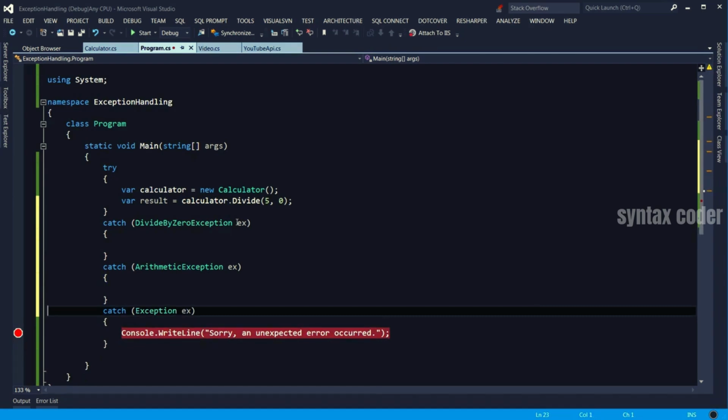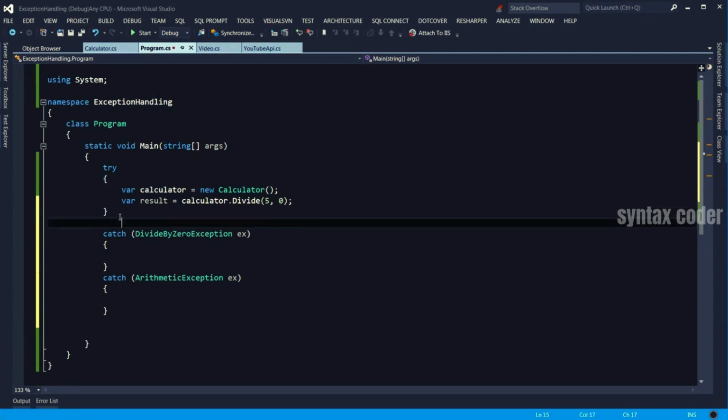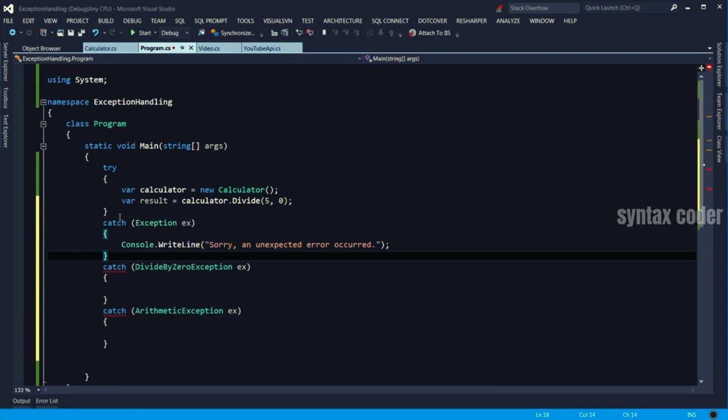And the most generic one, which is the exception one. Why do they have to be from most specific to most generic? Because in C# or any object-oriented languages, you should know that this parent class can hold a pointer to any of its children, which means if we put this at the beginning here, any exception that happens, that catch block would immediately get that. So we won't have a chance to handle specific exceptions like this one here.